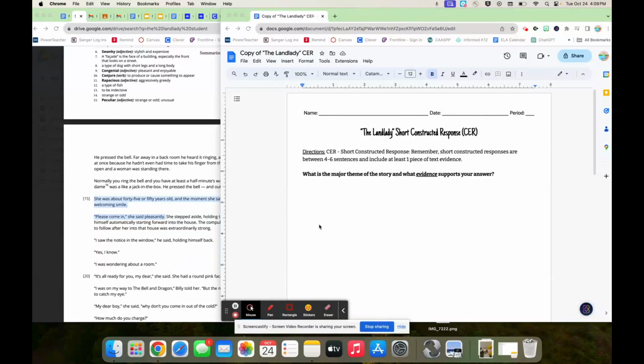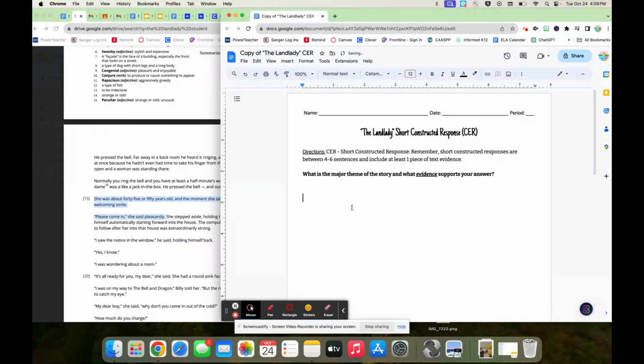I also have another tutorial on here. This is just a more updated one now that we've moved a little bit through the year. I'm going to do this one on The Landlady. We did not do this in class, so I thought it would be a great one to do for this tutorial. All right, so I'm changing my font because that's just going to bother me and I know it. All right, so I don't want to be bold.